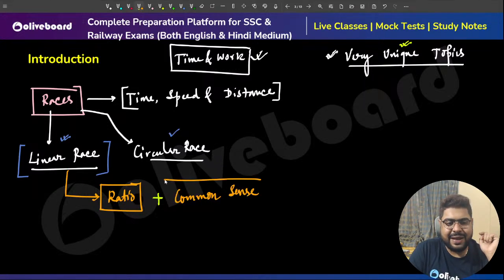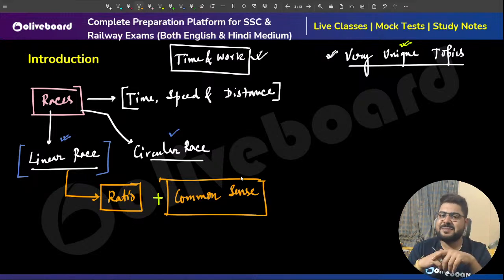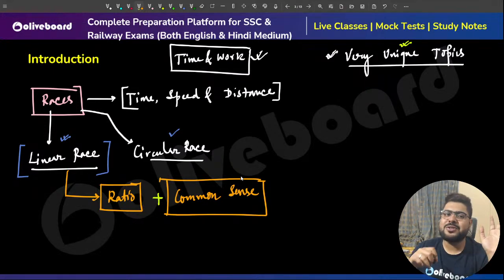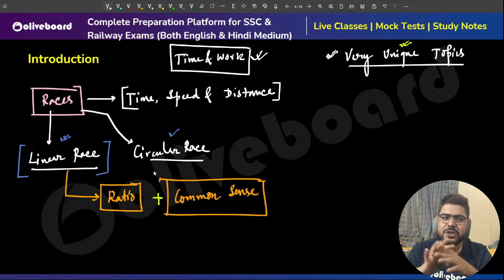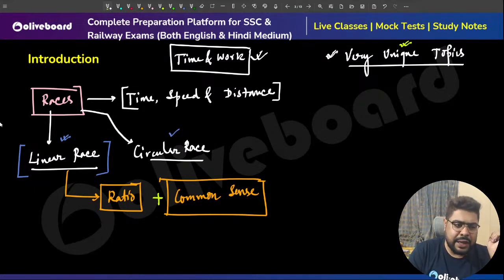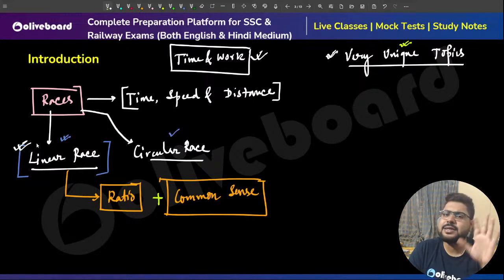Always remember, mathematics is nothing but your common sense. So a little bit of common sense we'll also use, so that it doesn't become any particular method, it becomes our own method. We'll not copy from anywhere; we'll develop our own methods to think about and approach these questions. Very simple approaches.